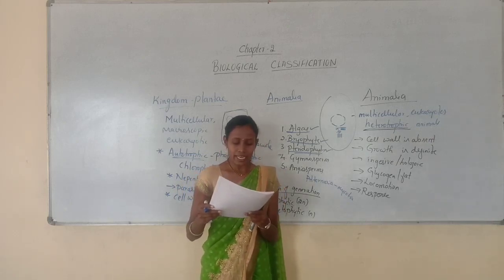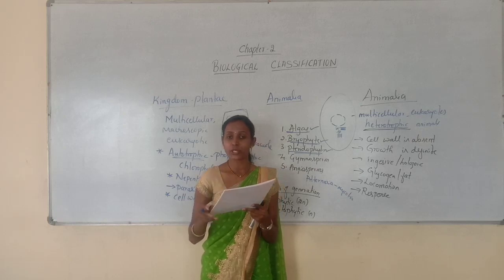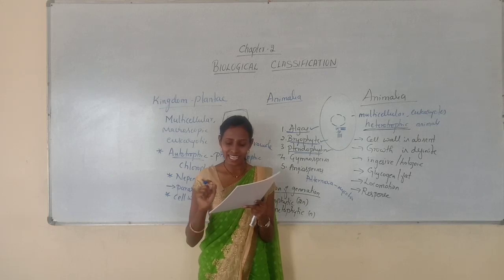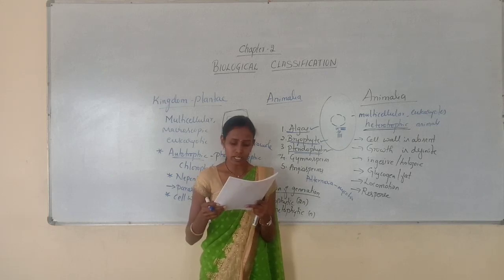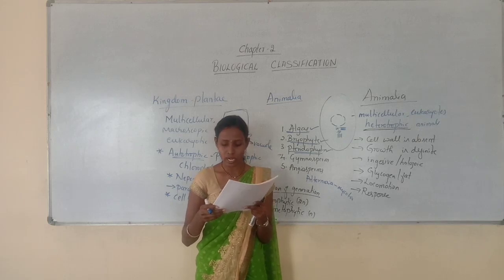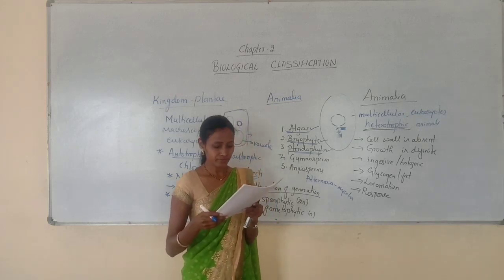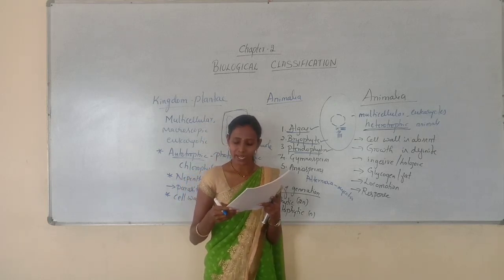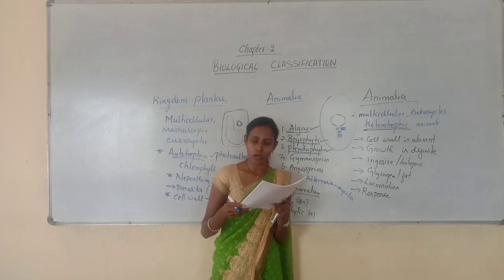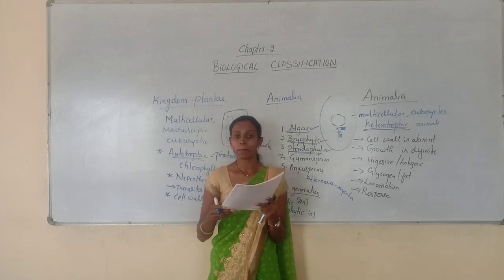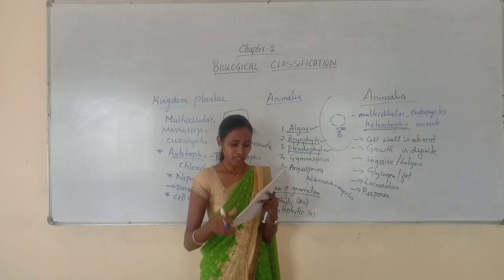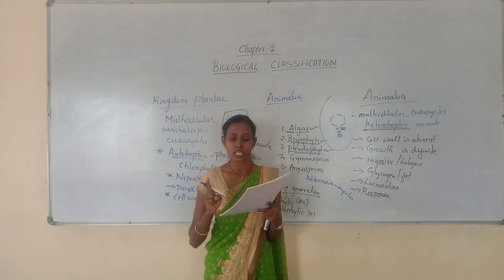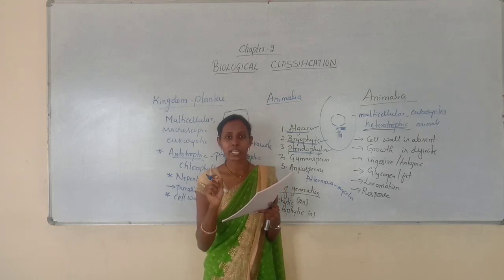Next, last question. Life cycle in plants has generally two distinct phases, dash sporophytic and dash gametophytic, that alternate with each other. This phenomenon is called alternation of generation. Option A, diploid, diploid; option B, diploid and haploid; option C, haploid and diploid; option D, haploid and haploid. Here I will read that question once again. Life cycle in plants has generally two distinct phases. So dash sporophytic. So sporophytic